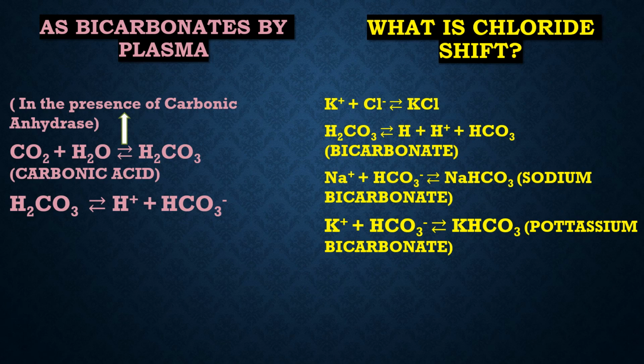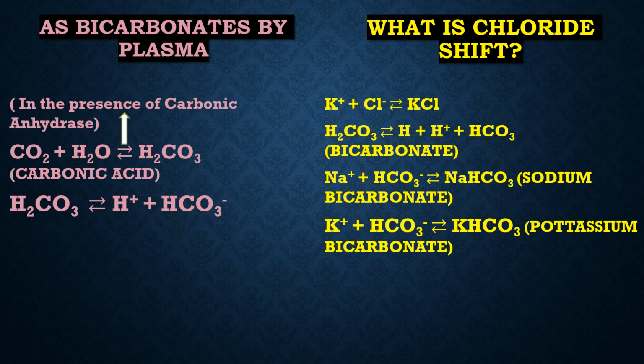70% of carbon dioxide is transported by RBC in the form of bicarbonates. Carbon dioxide that diffuses into RBCs rapidly combines with water to form carbonic acid in the presence of carbonic anhydrase. Carbonic acid in turn dissociates into hydrogen and bicarbonates.